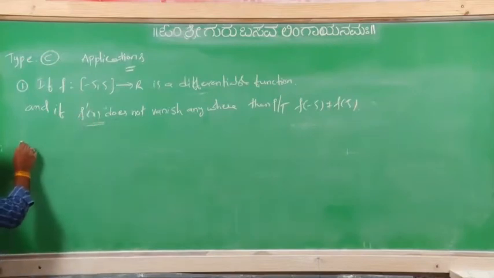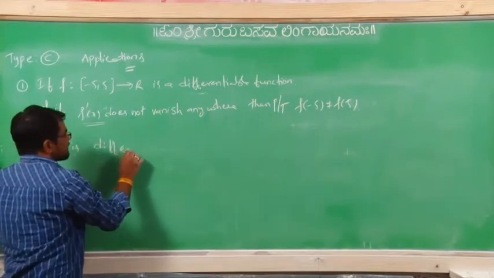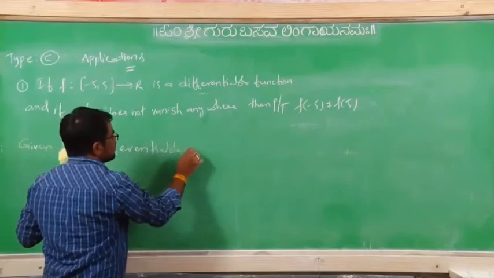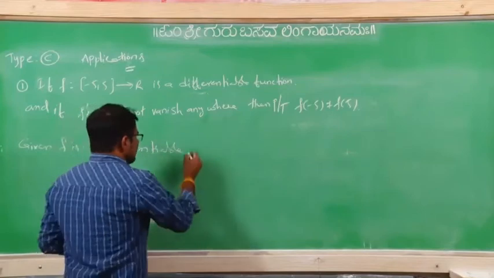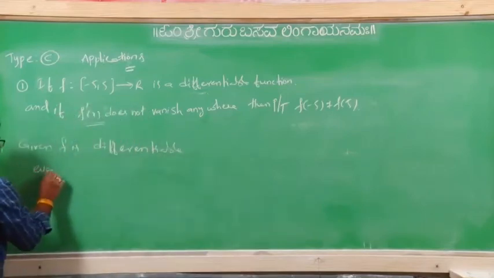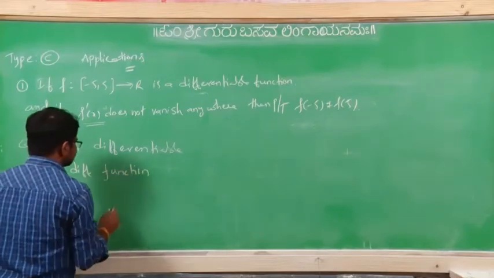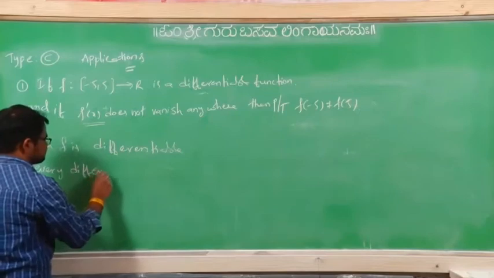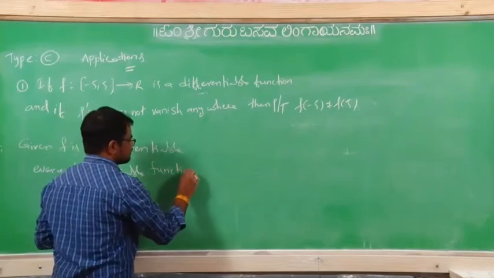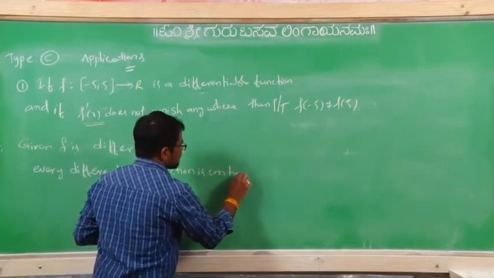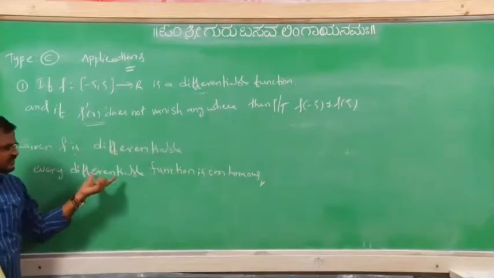So given function is, given f is differentiable. So f is differentiable means we can say every differentiable function is continuous. Given already f is differentiable, so every differentiable function is continuous.